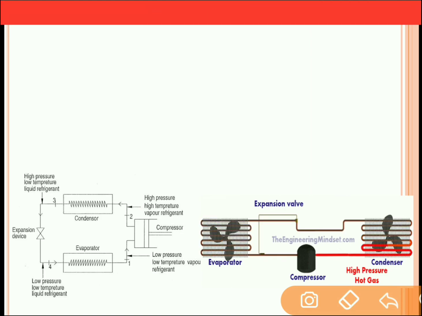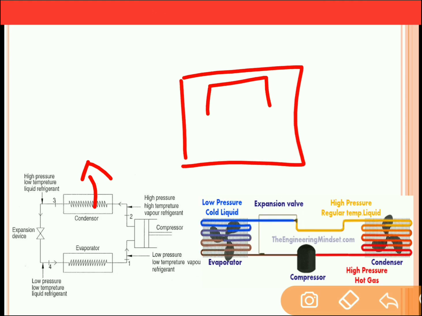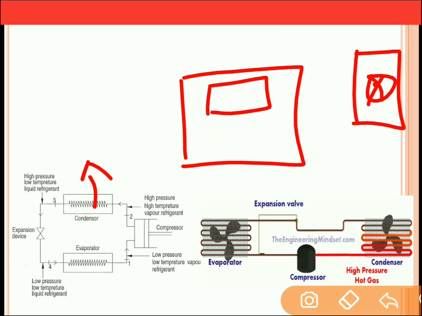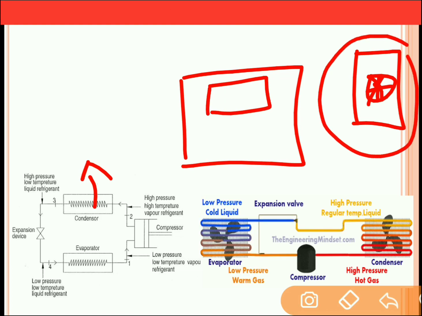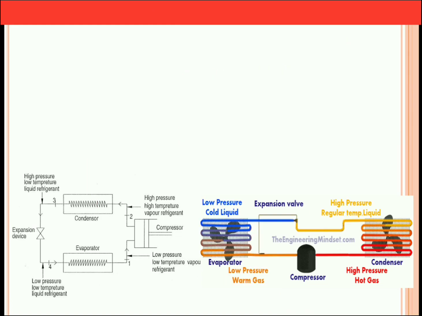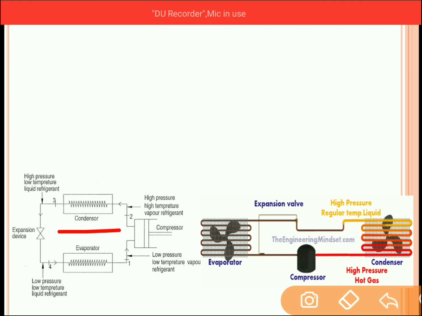Condenser is a device which is used to reject the heat to the surrounding. So you can say that in case of split AC, there is one component which is kept inside the room, and there is another component which is kept outside this room. This component which is kept outside the room has a fan attached to it, and if you go nearer to this component, then you will feel some hot air. Now this component is nothing but the condenser.